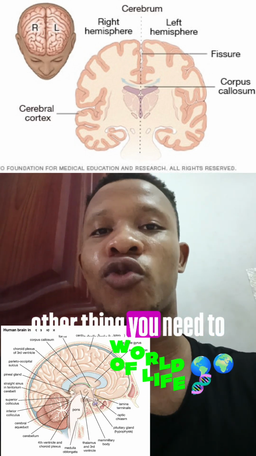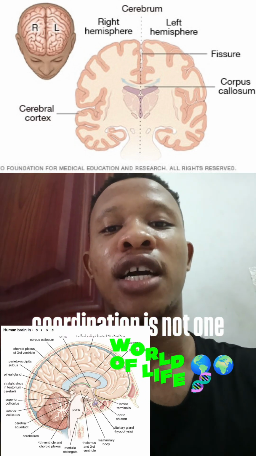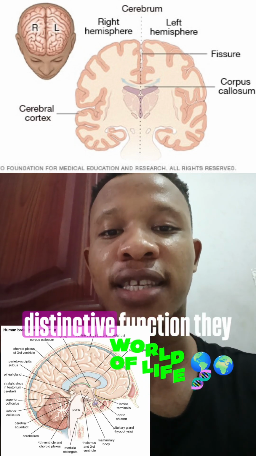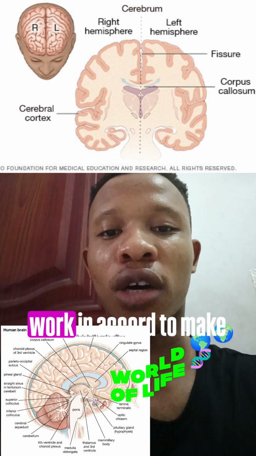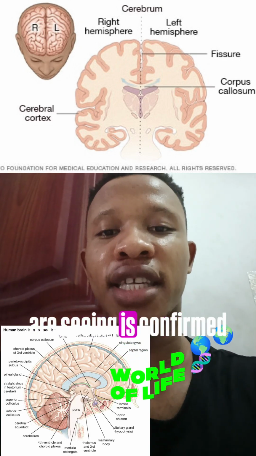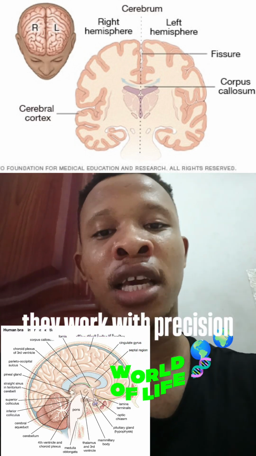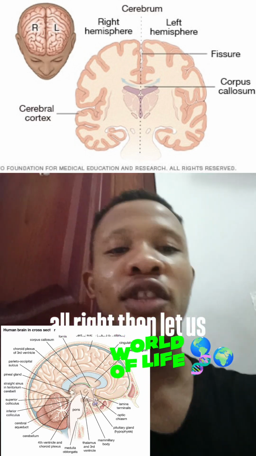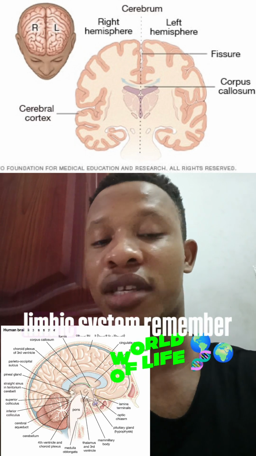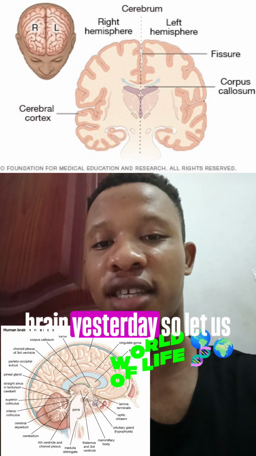Okay, so the other thing you need to understand about nervous coordination is that no brain part is responsible for a distinctive function alone. They work in accord to make sure that anything you are saying is confirmed and also accurate. They work with precision. All right. Then let us also go into the key structures of the diencephalon and the limbic system. Remember that we spoke about the limbic system. I told you that it was the emotional brain yesterday.